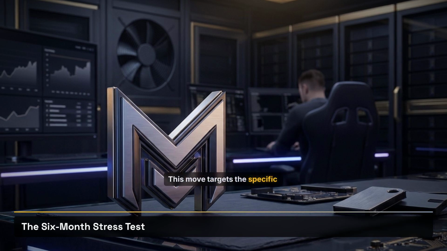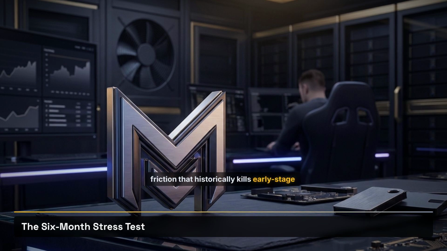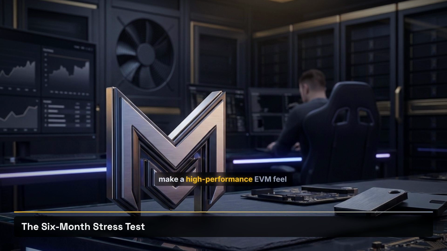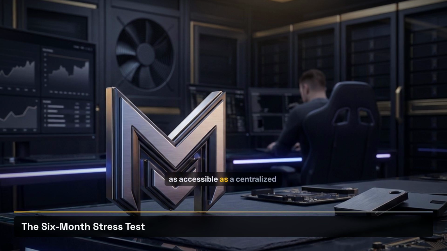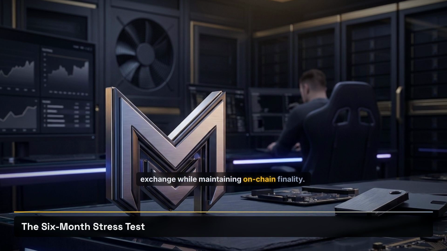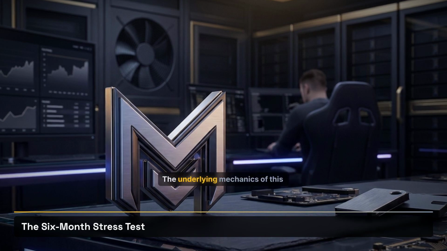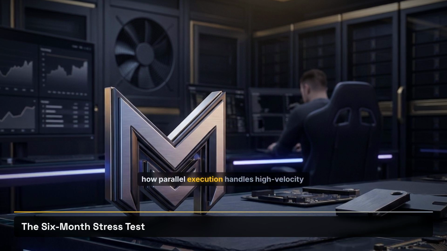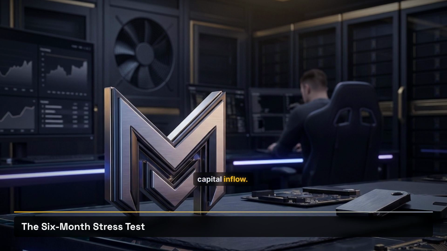This move targets a specific friction that historically kills early-stage chain adoption. The architectural goal is clear: make a high-performance EVM feel as accessible as a centralized exchange while maintaining on-chain finality. The underlying mechanics of this onboarding reveal a lot about how parallel execution handles high-velocity capital inflow.